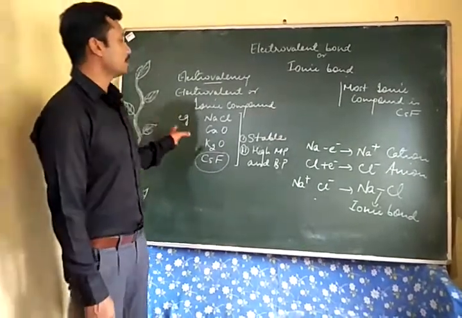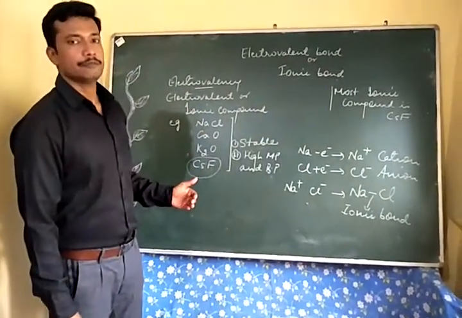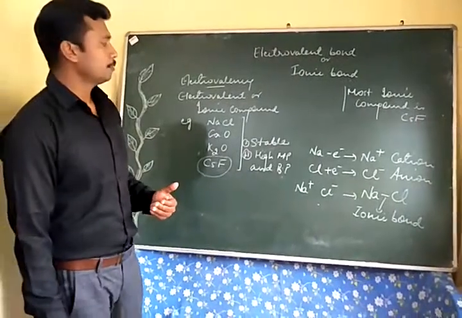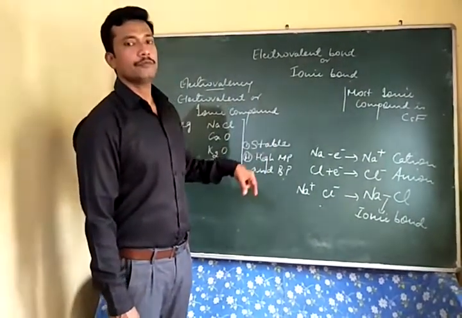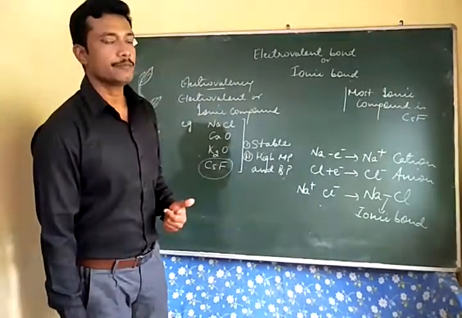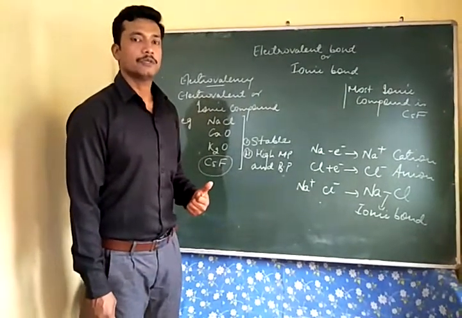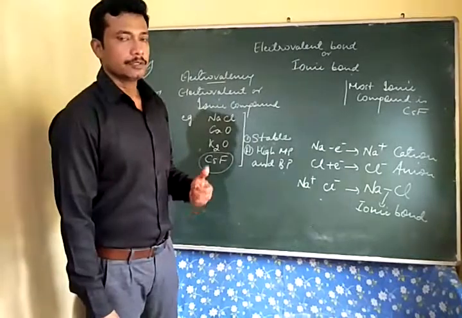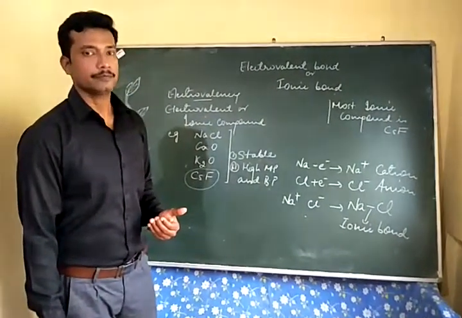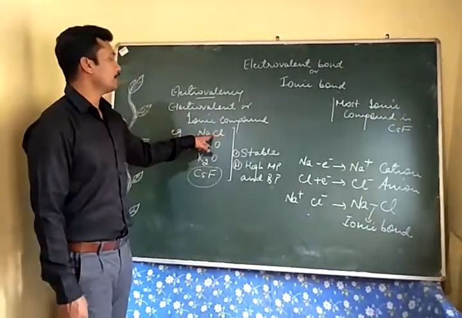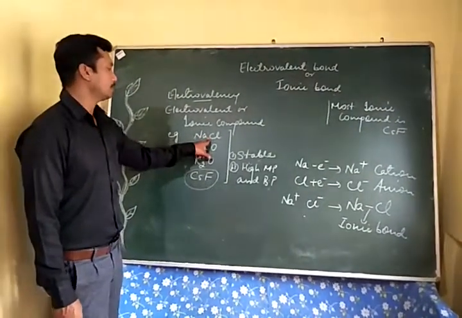You should understand one thing, that ionic compounds are very strong in nature because they are highly stable. And the reason for being highly stable for this kind of compounds is the strong force of attraction between the two atoms. Here sodium and chlorine will have a very strong force of attraction.